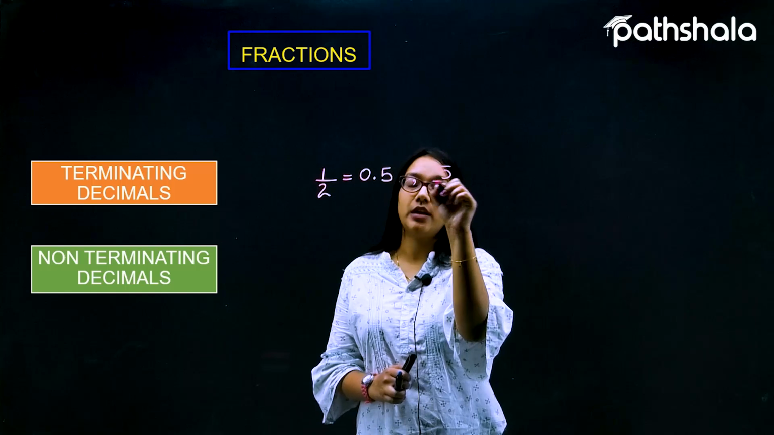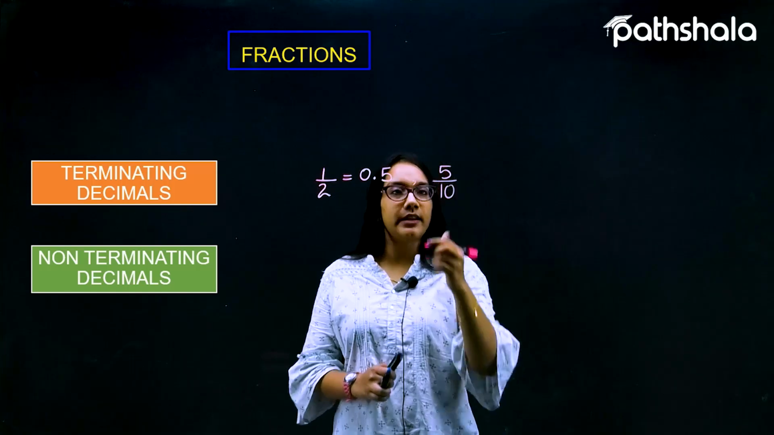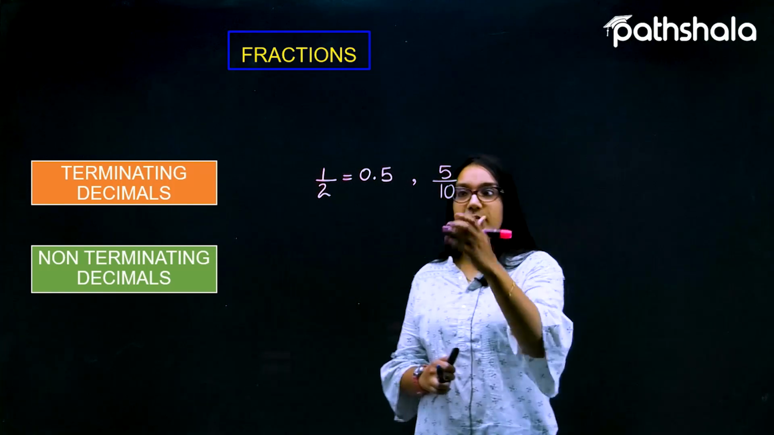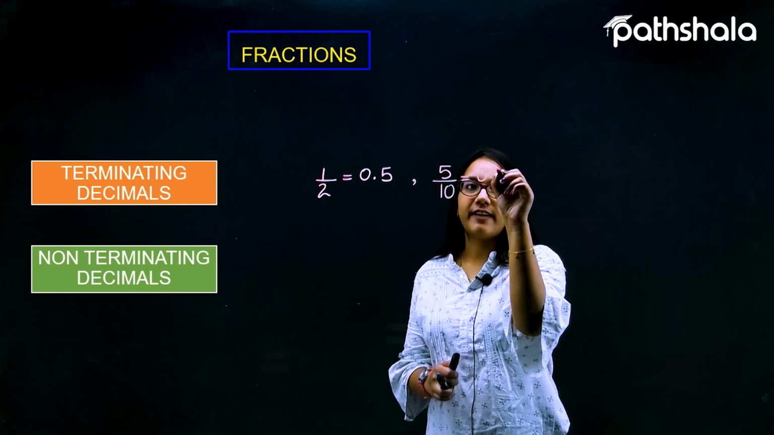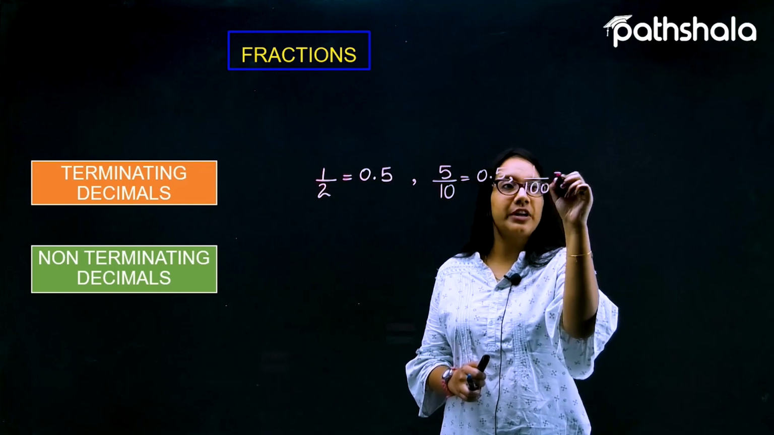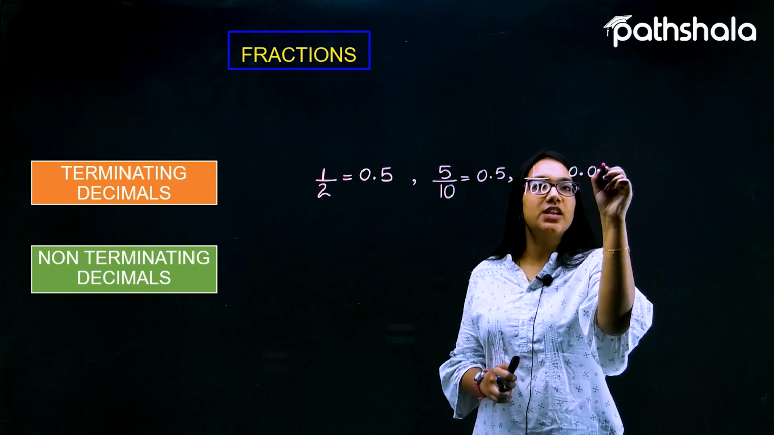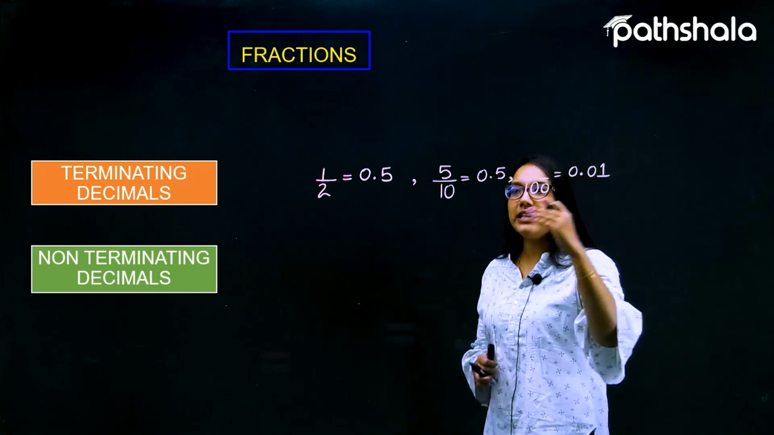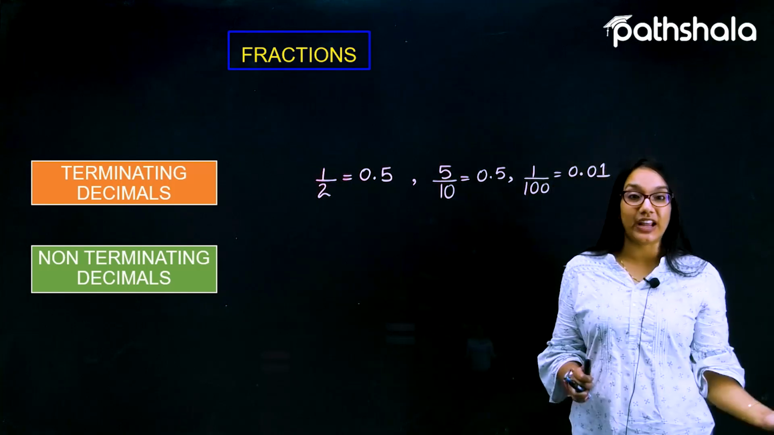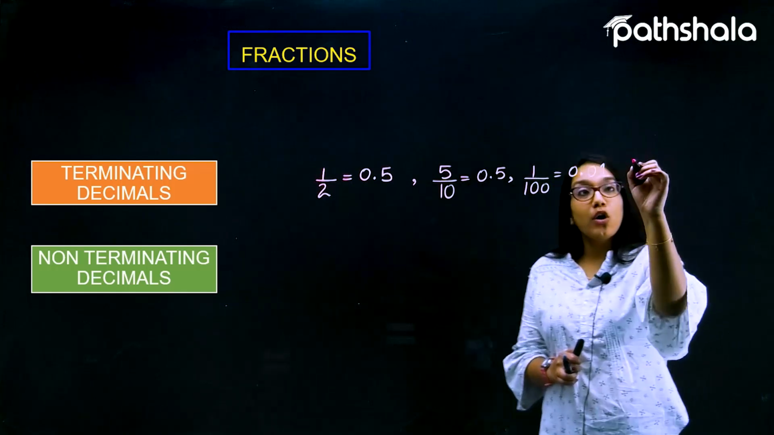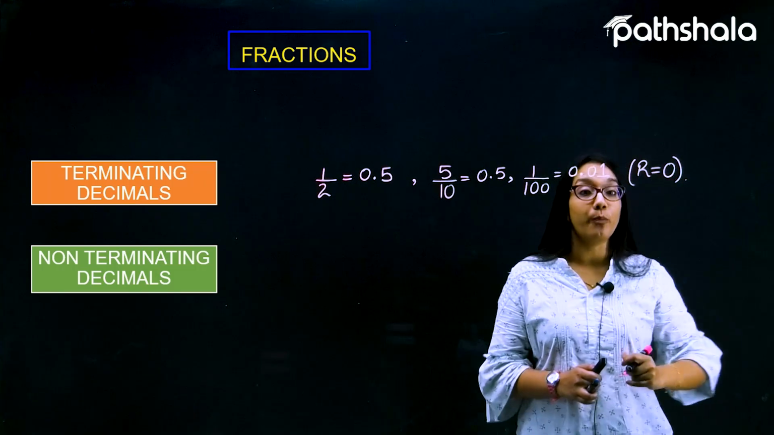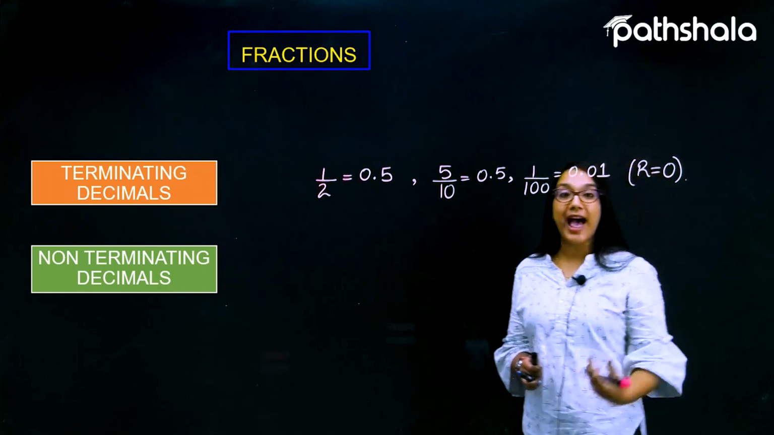Let us take another example, 5 by 10. 5 by 10 is again equivalent to 1 by 2, we know that, and it can again be written as 0.5. Let us suppose I have 1 by 100, so it can be written as 0.01. All these are actually terminating, in which all of them have a remainder of 0.